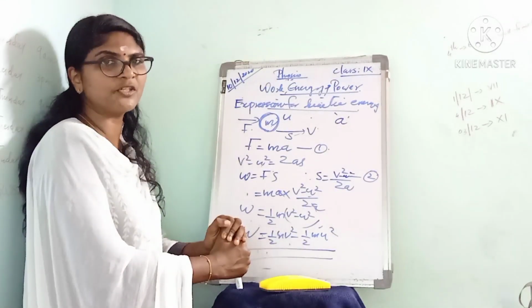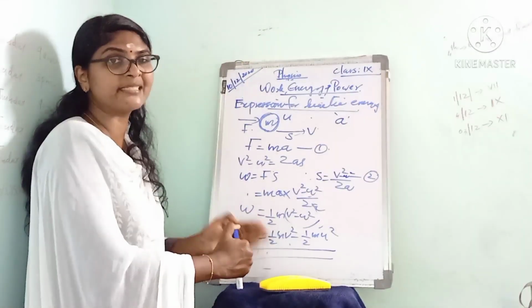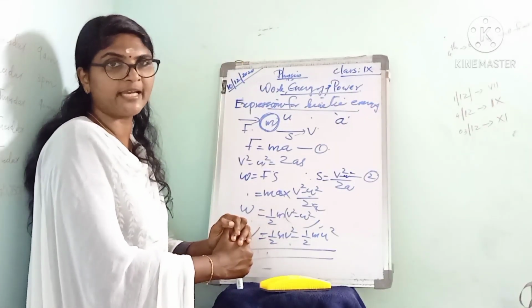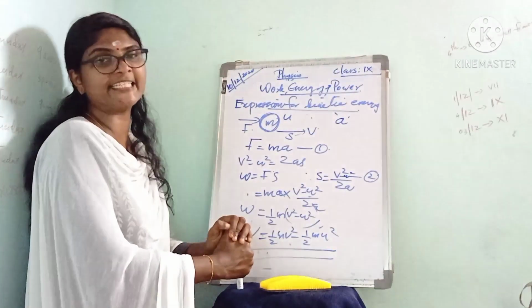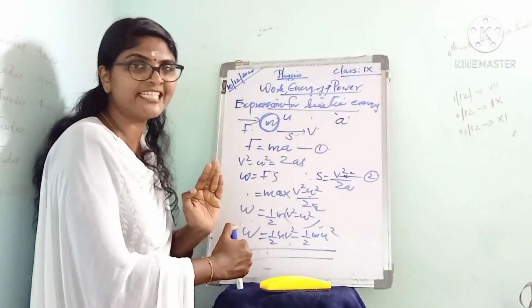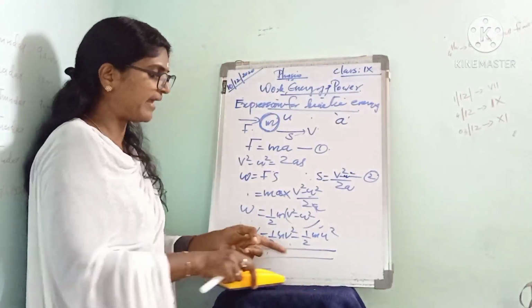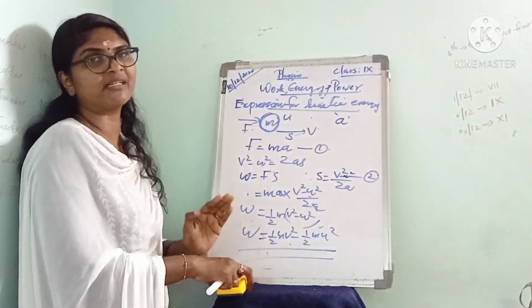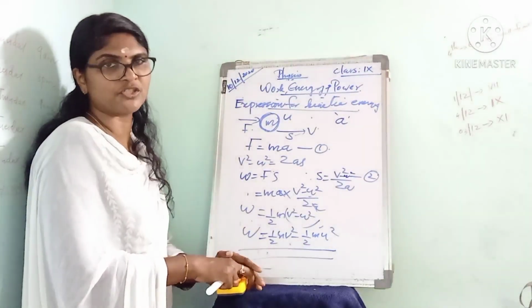Just remember this equation, because when we are doing problems, this equation is required.